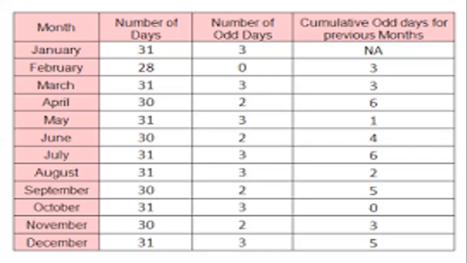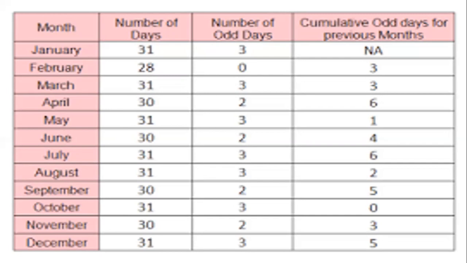For February, the cumulative odd days from the previous month is only 3. For January, the cumulative odd days for the previous month is 0, because the previous year's odd days are already completed, maybe 1 or 2. So no carryover is needed for January.